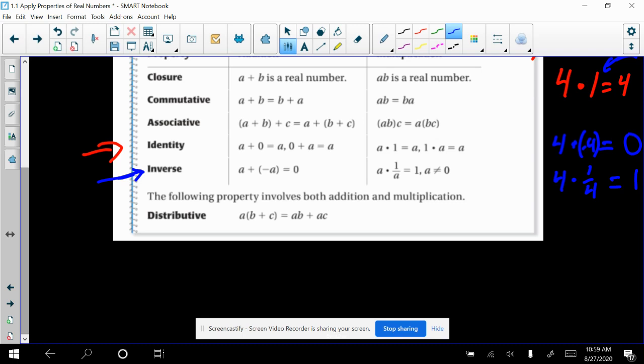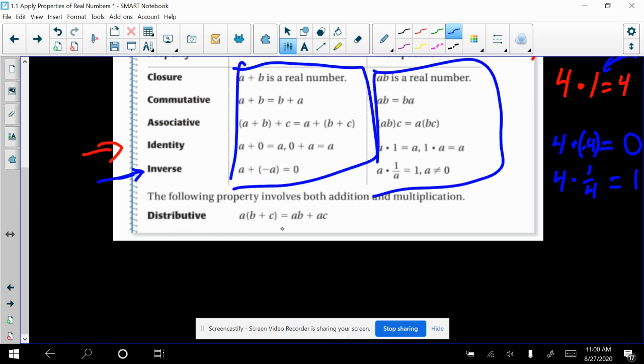The last property that we're going to talk about is the distributive property. And you guys know the distributive property the best out of all of them. This one's kind of weird because these ones are all addition. These ones are all using multiplication. But the distributive property uses both in the one situation. And like I said, you guys have seen this a ton of times. You have a number out in front of parentheses. You can take that number and you can distribute it by multiplying it to both of the things in the parentheses.